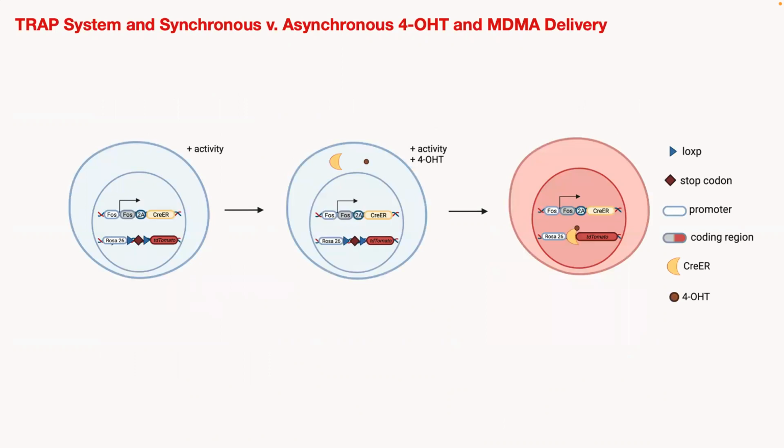This system relies on one transgene expressing CreERT2 under control of the Fos promoter, an immediate early gene displaying elevated expression following neuronal spiking, and an additional transgene expressing an effector gene in a Cre-dependent manner. In this case, tdTomato under control of the constitutive promoter Rosa26. Notably, the presence of hydroxytamoxifen, or 4-OHT, and neuronal activity are preconditions for trapping. In this way, neuronal activity enables activity-dependent expression of CreERT2, while 4-OHT induces recombinase activity and expression of the fluorescent reporter tdTomato to visualize ensemble dynamics.